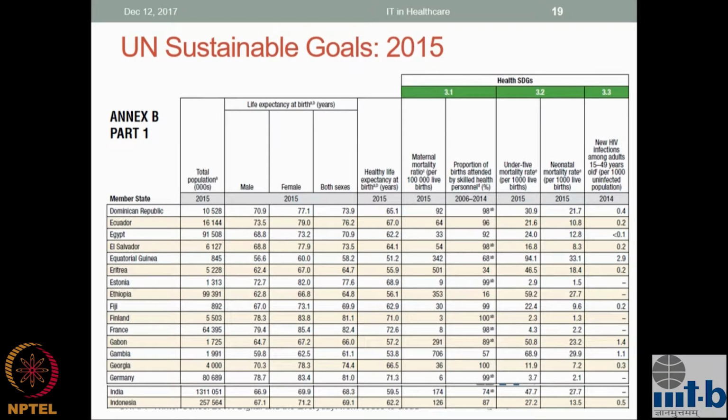A little bit of status check is probably important. If you look at the UN sustainable goals, health indicators are very important. And if you look at a couple of them, the maternal mortality and the under 5 mortality, the infant mortality, India is not doing well. So we have a maternal mortality of 174 per 100,000 live births, and infant mortality of about 47 per 1,000.